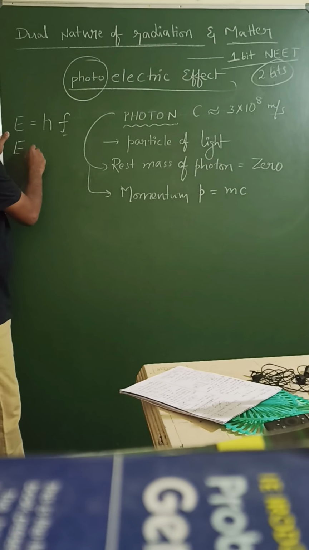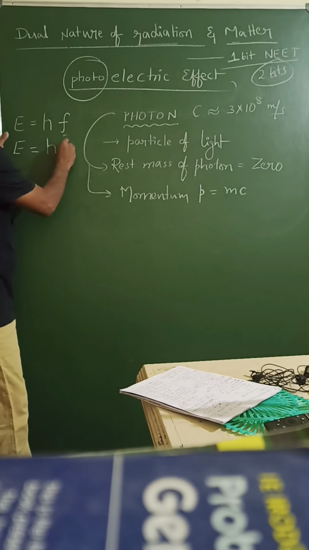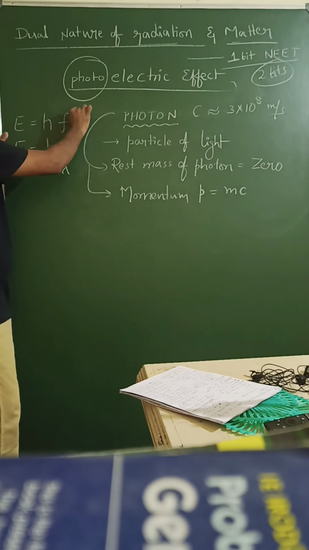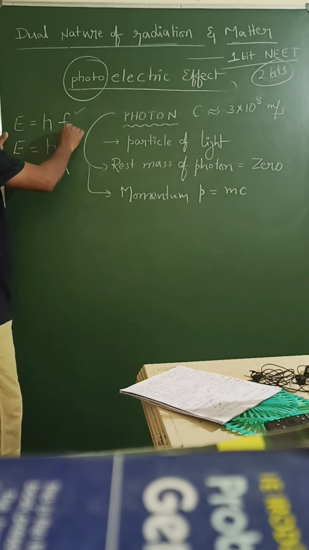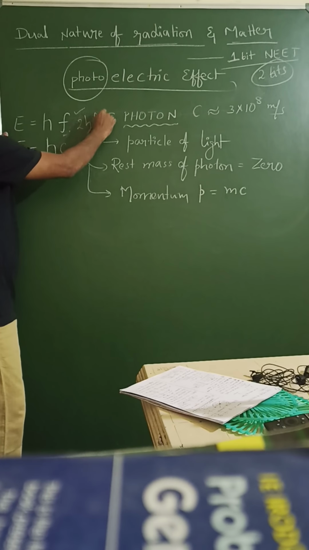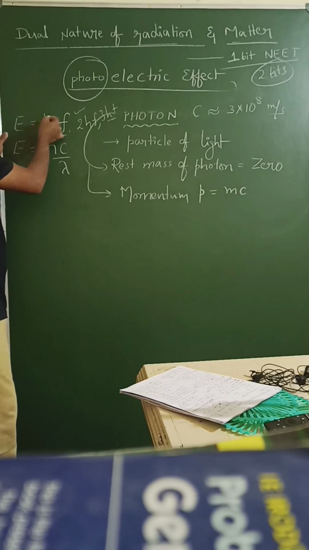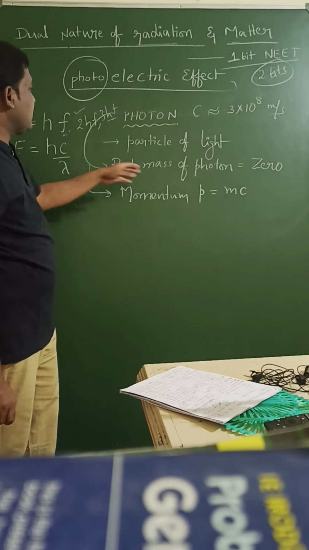E is equal to hf. E is equal to h into frequency, and frequency we can write in terms of lambda, that is hc by lambda. Energy is quantized. So photon energy we can say is either hf or 2hf or 3hf, meaning that energy is quantized. So m into hf we can take as the energy of this one.